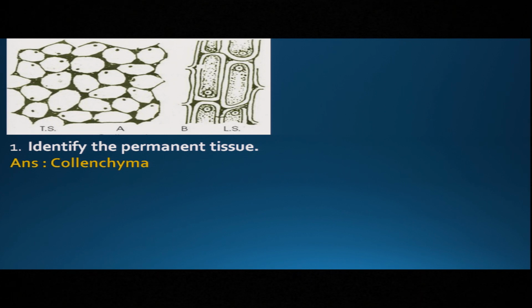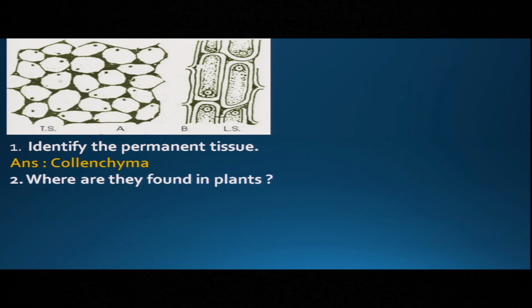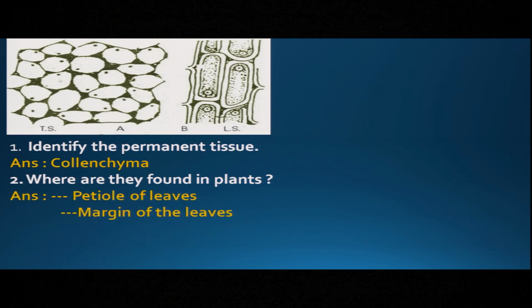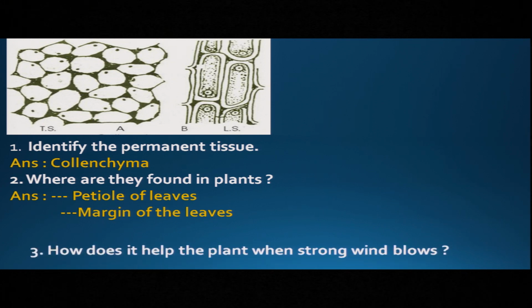Okay, let us come to the second question. Where are these tissues found in the plant? Yes, so those are found in the petiole of the leaf and in the margin of the leaf. In most of the plants, but mostly in the petiole of the leaf and margin of the leaves.